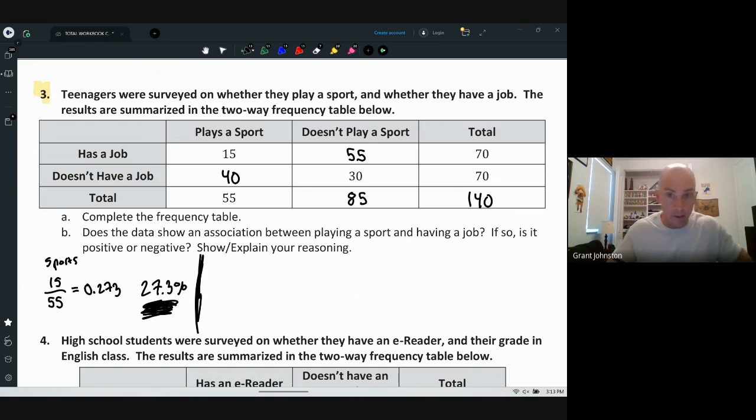Now let's do no sports. 55 out of the 85 that don't play sports have a job. 55 divided by 85 is 0.647, or in other words, 64.7% have a job.